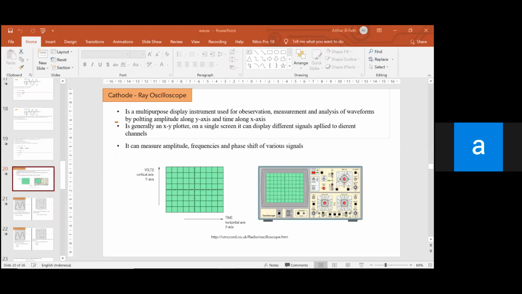Okay, now let's move to our discussion today. Okay, our discussion is about cathode ray oscilloscope. Let me share my screen first. Okay, we start from cathode ray oscilloscope. Yeah, so what is this?